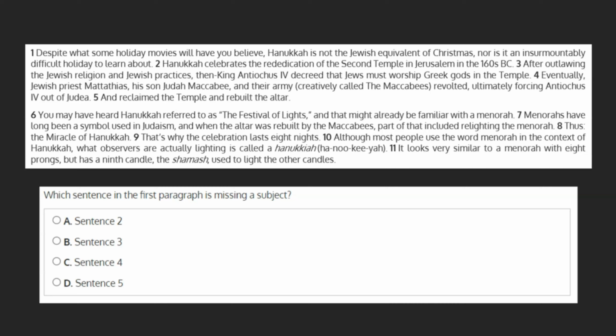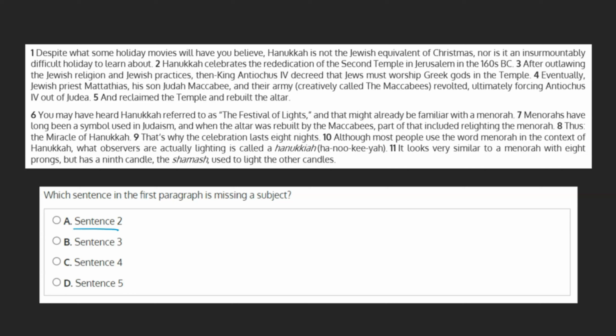Which sentence in the first paragraph is missing a subject? A. Sentence 2, B. Sentence 3, C. Sentence 4, or D. Sentence 5. Let's go through our choices and see if we can locate the subject in each one.